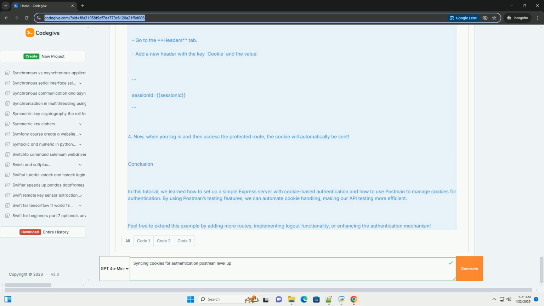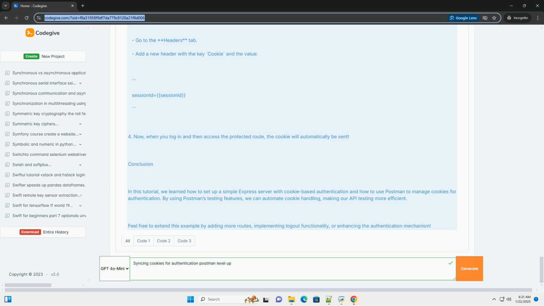1. Open Postman and create a new request. 2. Set the request method to POST and enter the URL. 3. Go to the Body tab and select raw and JSON. Add the following JSON data. 4. Click Send. You should receive a response indicating that the login was successful.